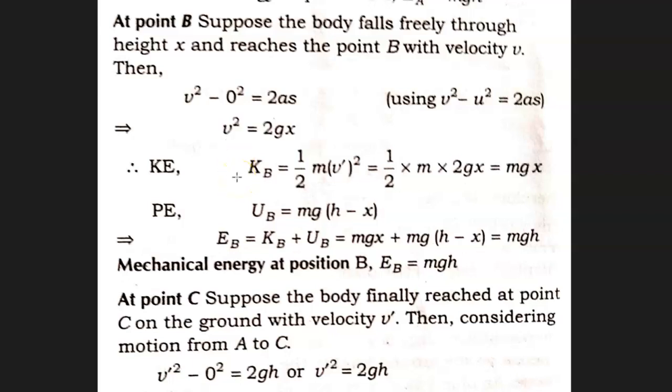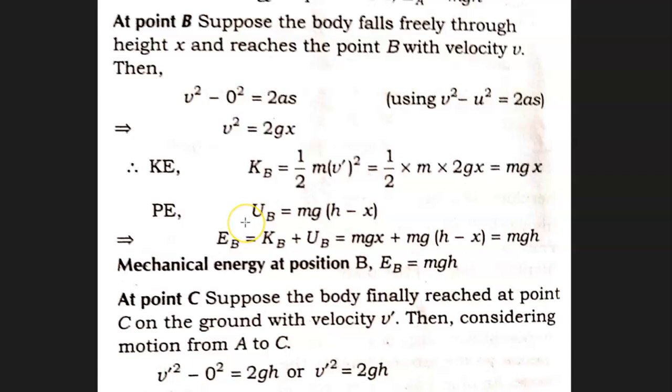Now we calculate the kinetic energy. Kinetic energy at B is equal to half m v square. For v square we will put 2gx. So half m into 2gx. The 2 will get cancelled out. We get mgx. That is kinetic energy.